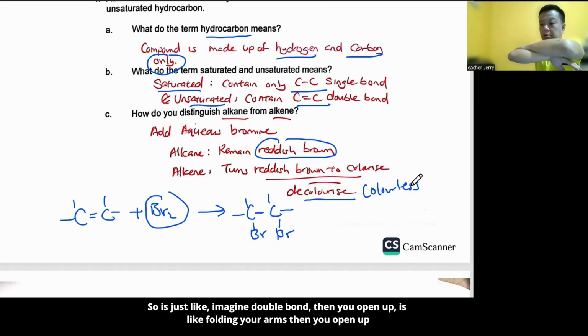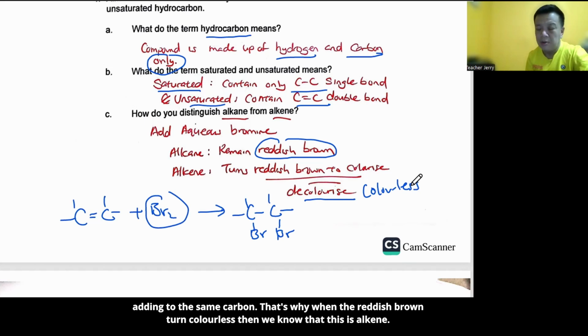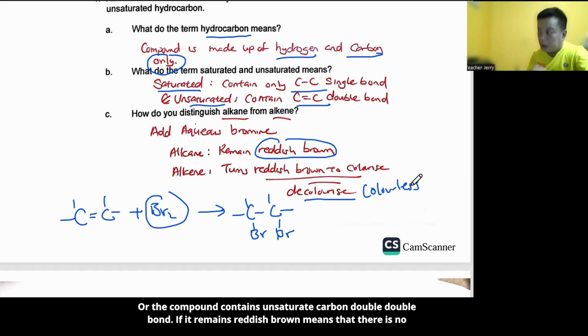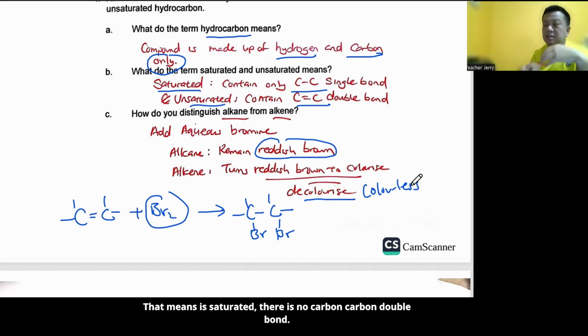So just imagine the double bond like folding your arms. Then you open up, and each hand can only grab one bromine. So one hand represents one carbon. It won't be the same bromine adding to the same carbon. So when the reddish brown turns colorless, then we know that this is an alkene, or the compound contains an unsaturated carbon-carbon double bond. If it remains reddish brown, it means there's no reaction going on. That means it's saturated, and there's no carbon-carbon double bond.